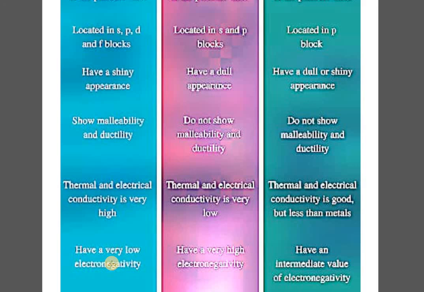So we can say that metals have an electropositive character, whereas non-metals have a high electronegativity. That means their tendency to attract electrons is very high. And when it comes to the metalloids, they have an intermediate value of electronegativity, which is neither too high nor too low. So this is all about the physical properties of metals and non-metals.